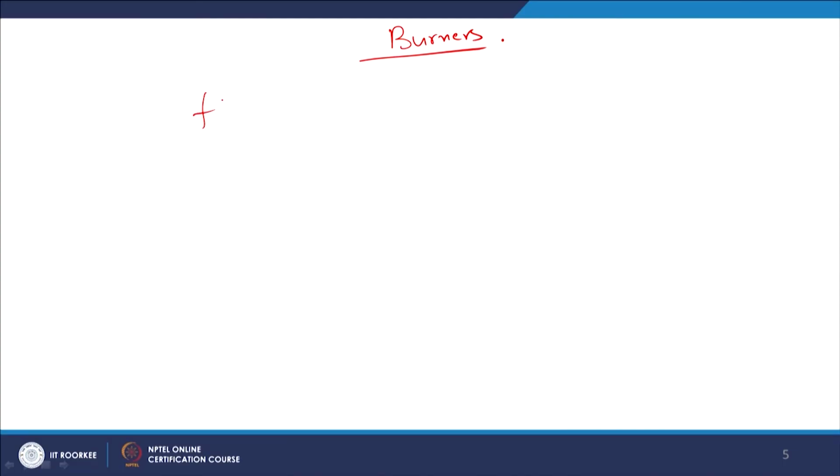The main function of the burner is to burn the fuel, and a good design of burner indicates that the proper flame shape is maintained, flame travel is maintained, and the ignition is stable.